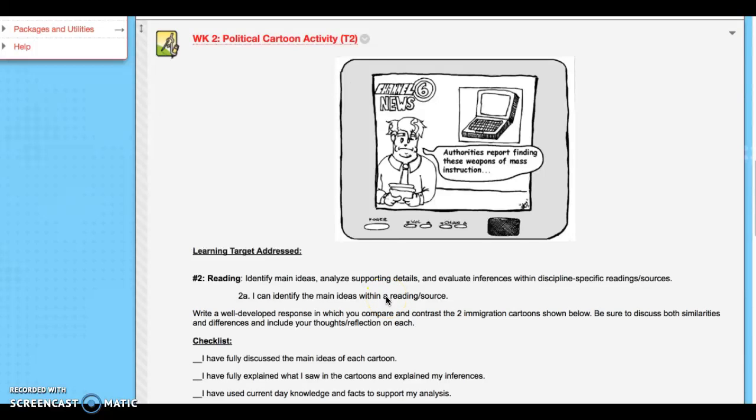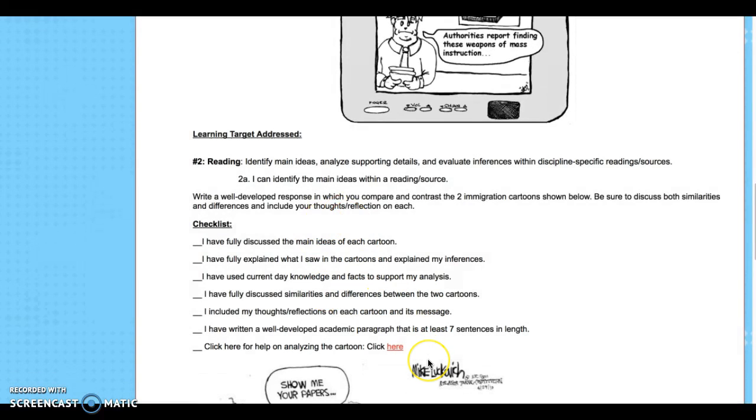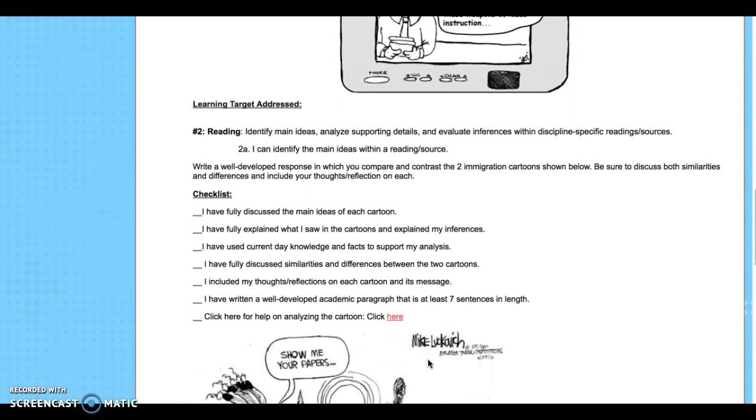For analyzing your political cartoon for week 2, if you scroll down, I have a checklist of how to analyze these. You need to discuss the main idea of each cartoon. You need to explain exactly what you saw and how that helps support your inference. So when you're doing an inference, you're looking at what you see plus what you know equals how you drew your conclusion, which is your inference that you've made.